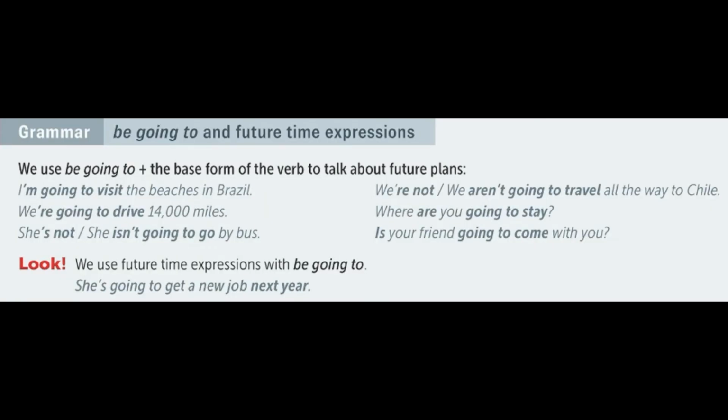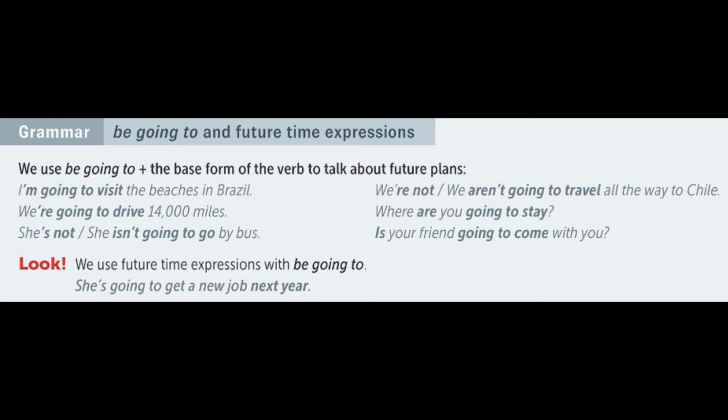Here we have the grammar, be going to, and the future time expressions. We use be going to plus the basic form of the verb to talk about future plans. Examples. I'm going to visit the beaches in Brazil. We're going to drive 14,000 miles.